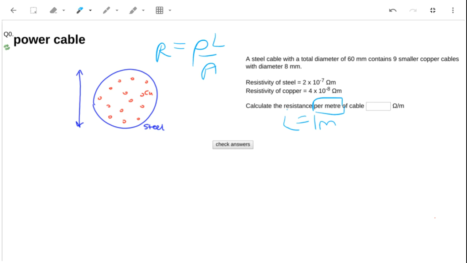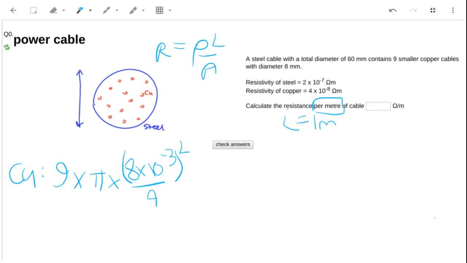We need to work out the cross-sectional areas. Let's start with the copper. So there are 9 cables. I'm going to use pi d squared over 4 to calculate the cross-sectional area for each of these little cables. That's 8 times 10 to the minus 3 pi d squared over 4.